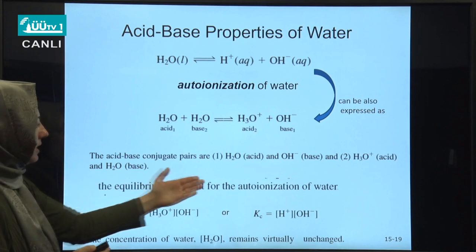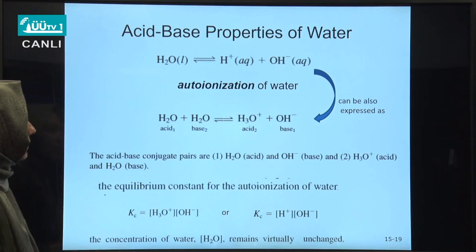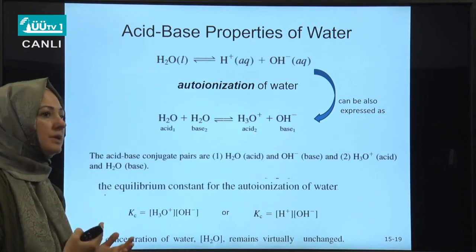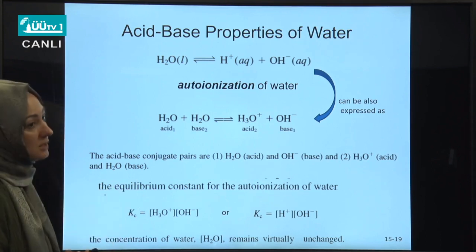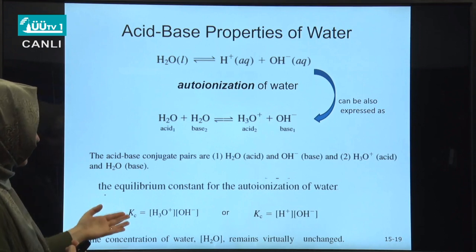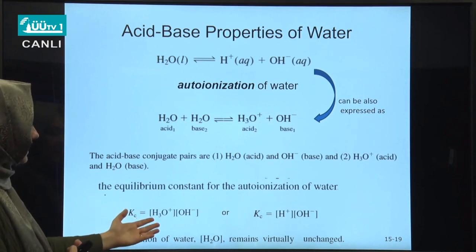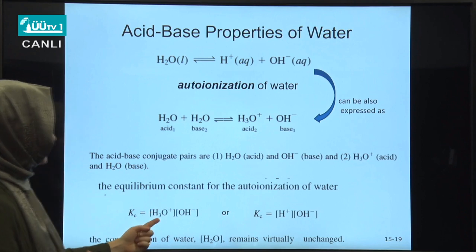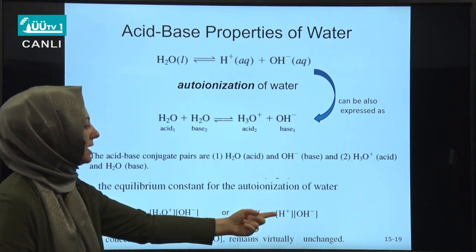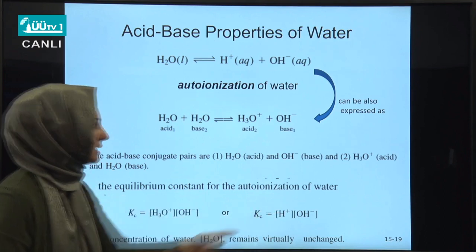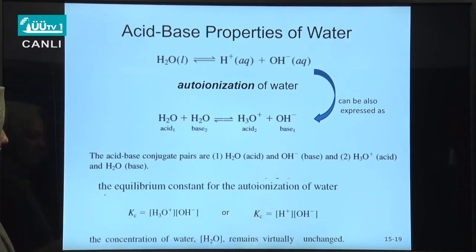What is the equilibrium constant for the autoionization of water? For all reversible equilibrium reactions, as you know from previous lecture, we can write the equilibrium constant expression. So it may be expressed either like that, hydronium ion concentration, hydroxide ion concentration, or simply you can also express it with hydrogen plus and OH minus concentration.